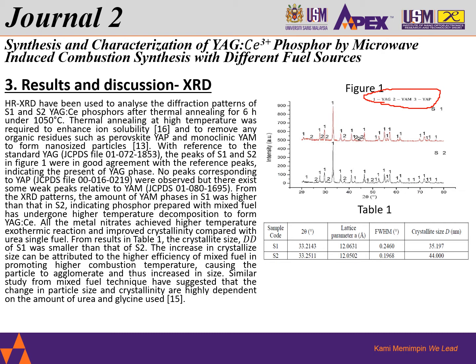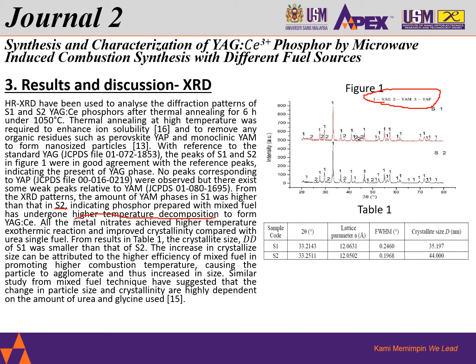The most important thing to note here is that S1 has more peaks of YAM compared to S2, which is the mixed fuel ratio, indicating that this mixed fuel has higher temperature decomposition. So S2 has a higher temperature decomposition to form the YAG:Ce phosphor.